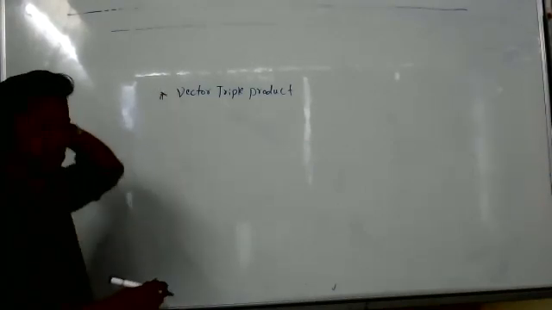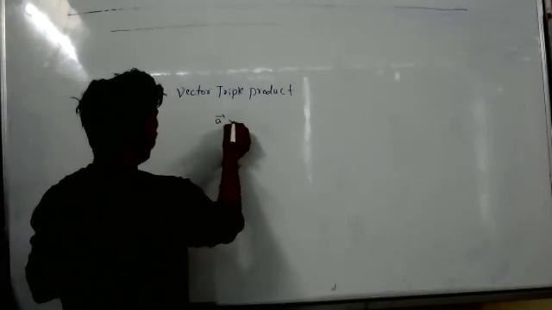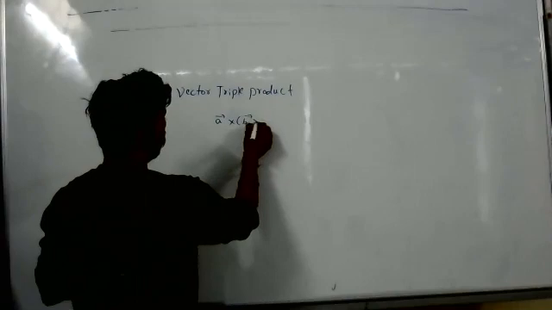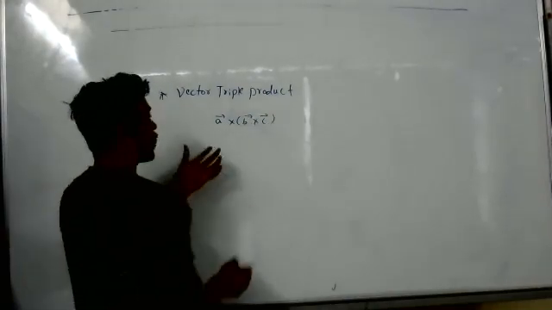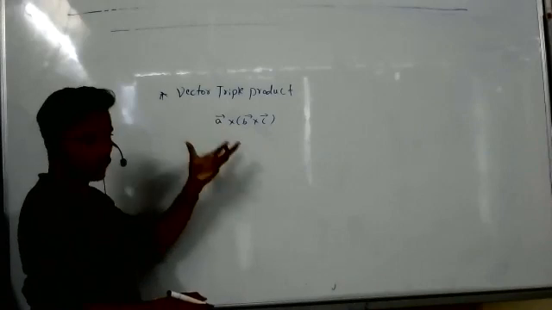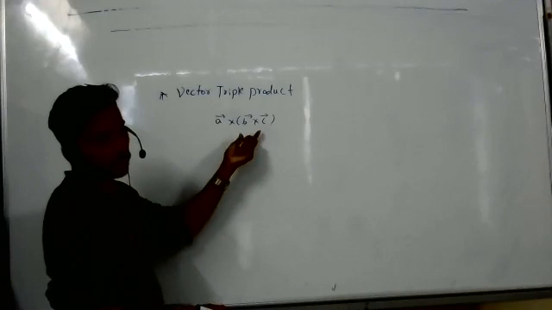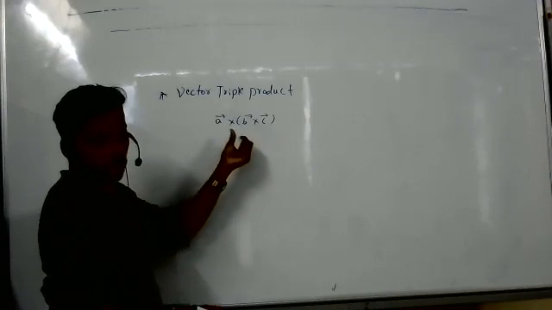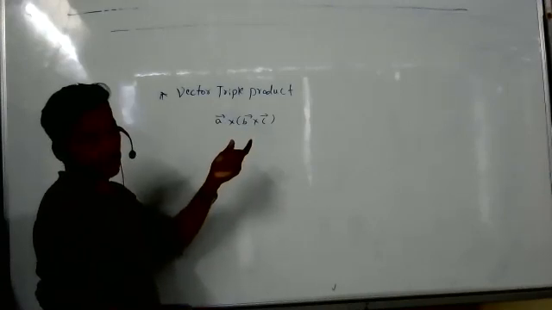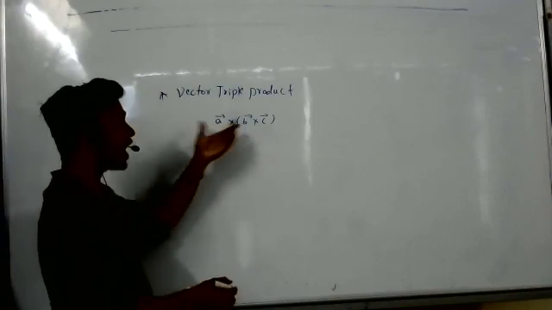See once, vector triple product. A bar cross B bar cross C bar. So when we are doing this, is this condition valid or not? We can find this condition is valid, right? Because two vectors, if you do cross product, one more vector will come. That vector is perpendicular.